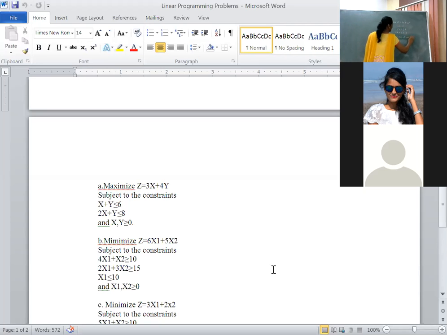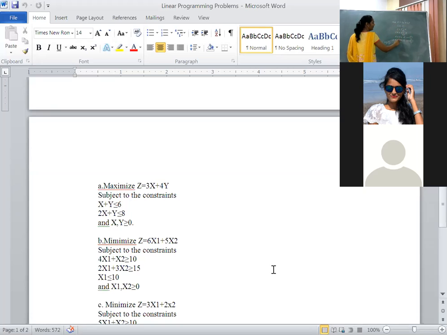Similarly, consider this as equation 1. The second equation, that is 2x plus y, replace less than or equal to with the equal to symbol: 2x plus y is equal to 8. Consider this as equation 2. This is the first step, checking whether it is in standard format.